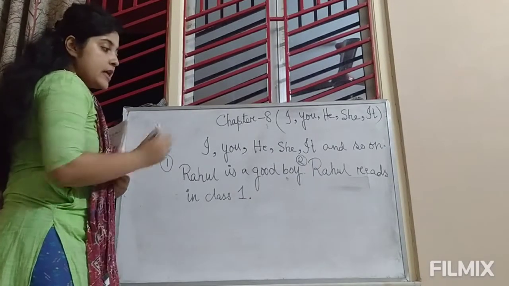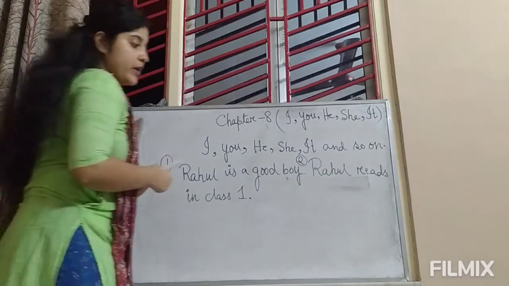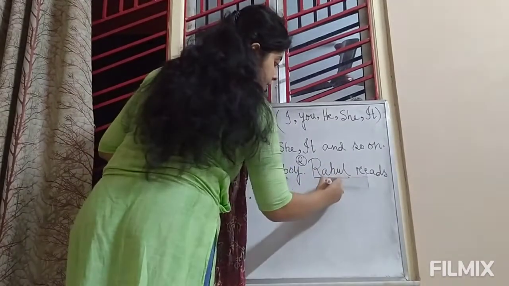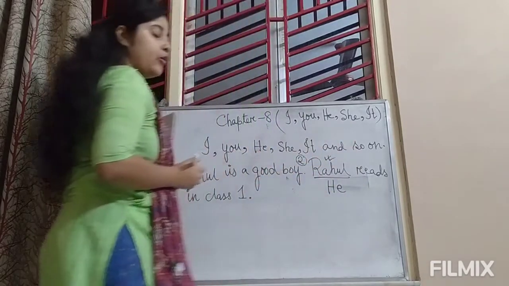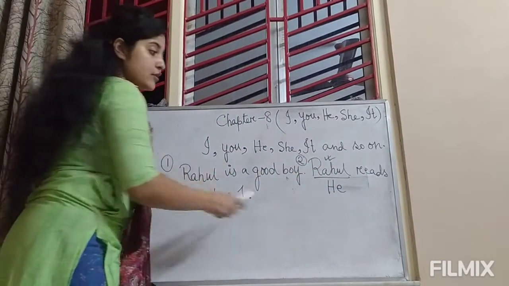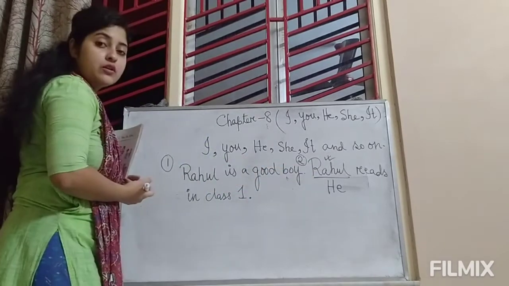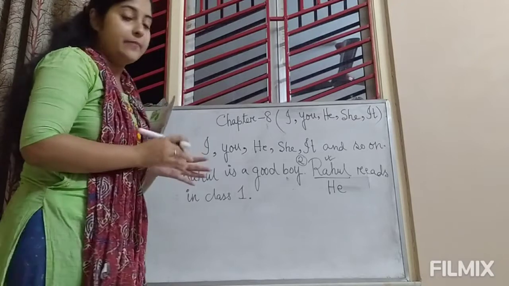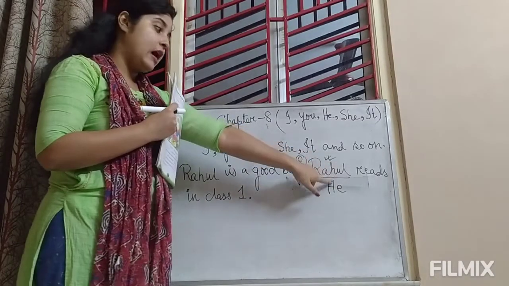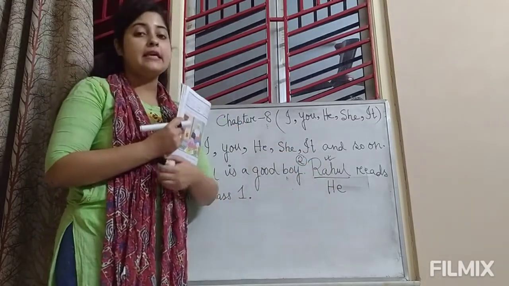Okay, so here in the second sentence we can use he in place of this noun. In the place of this noun we will use he.